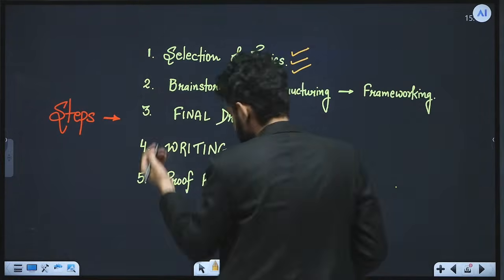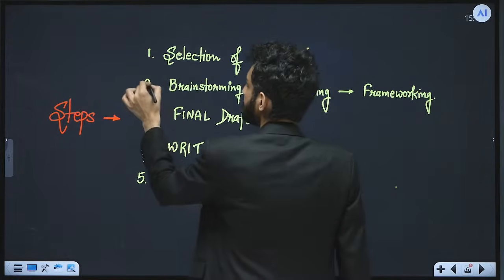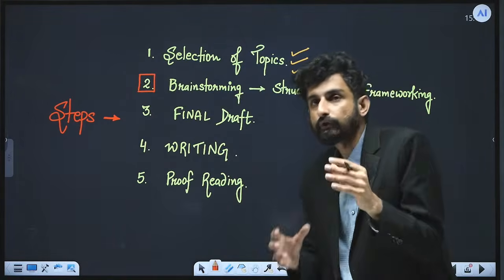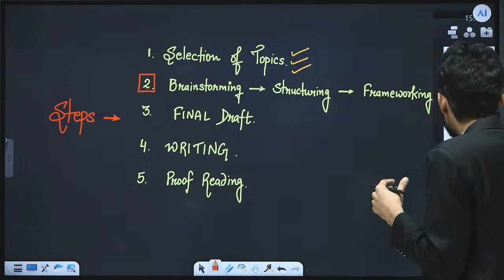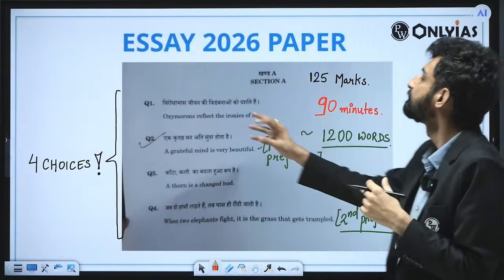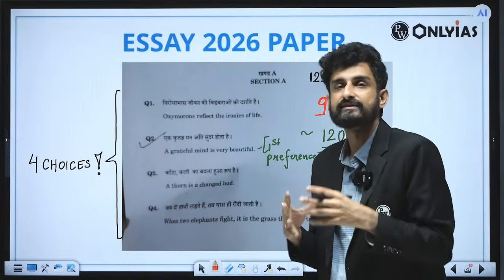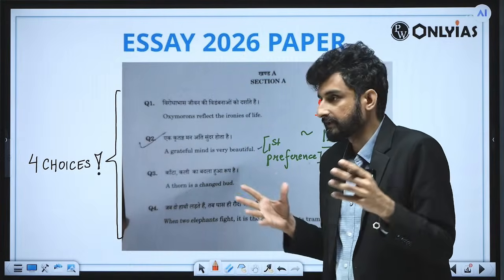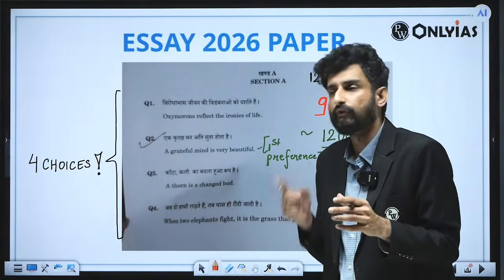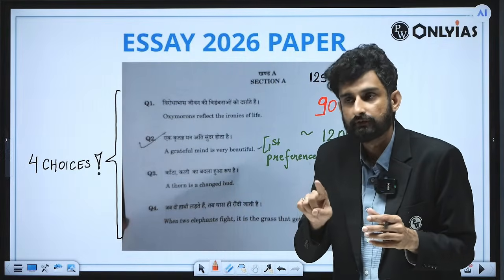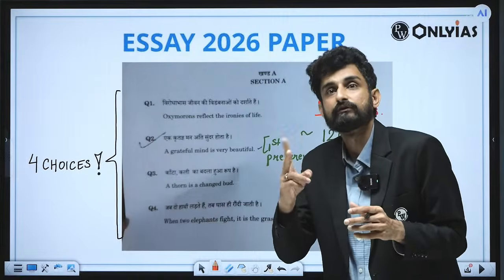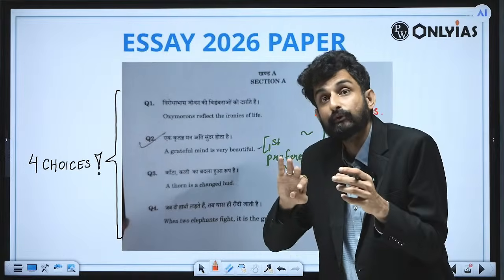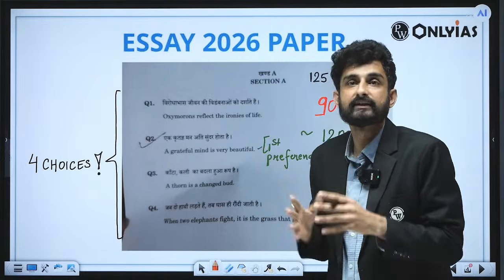Then comes the most fundamental step as well, and that is brainstorming. Now all of you will have to apply your mind as to what this oxymoron means. What are reflections in life? What are ironies of life? We have studied that a famous social scientist said that whatever you say true about India, the opposite is always true. We have heard this thing many times.